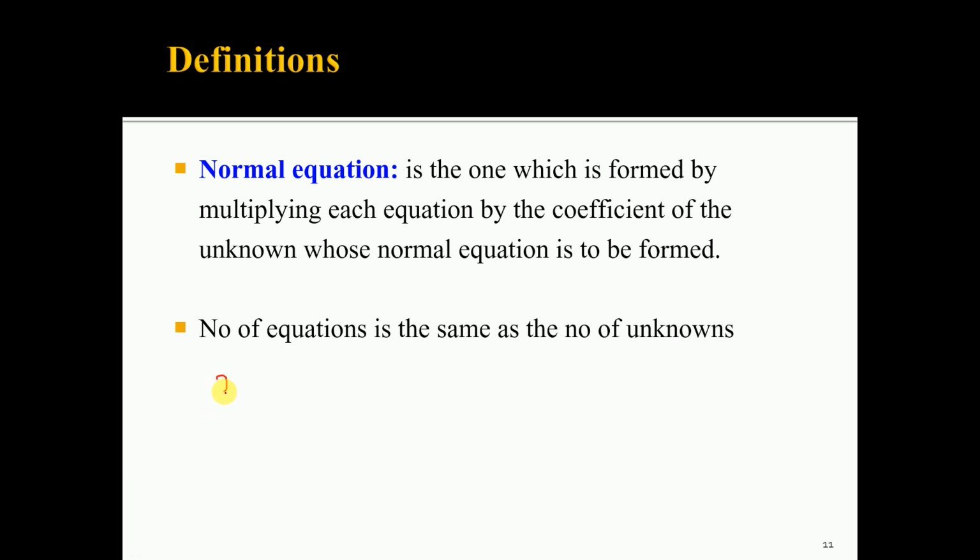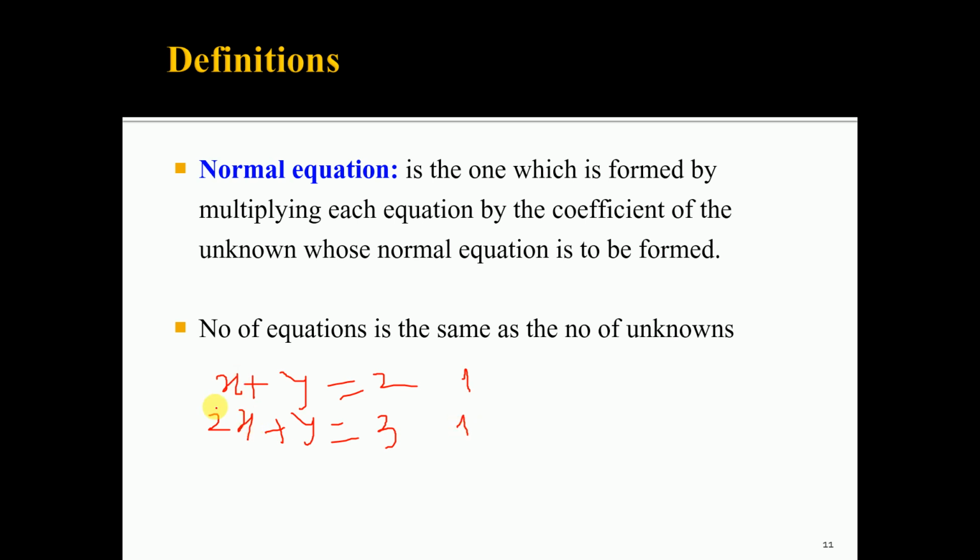Say the equations are x plus y is equal to 2, and 2x plus y is equal to 3. Here the weight of each equation is 1.